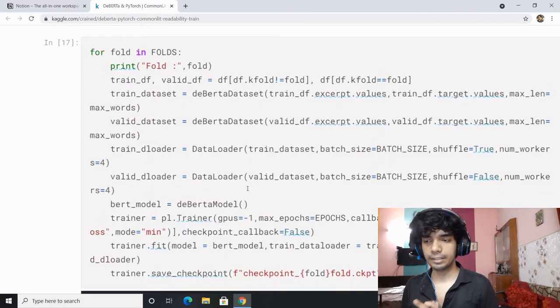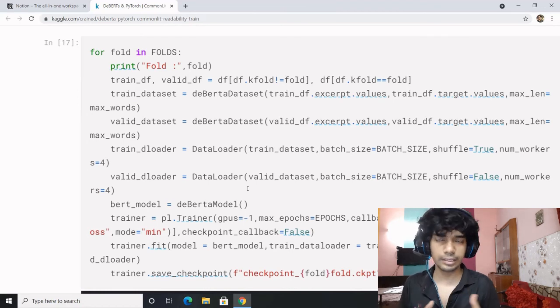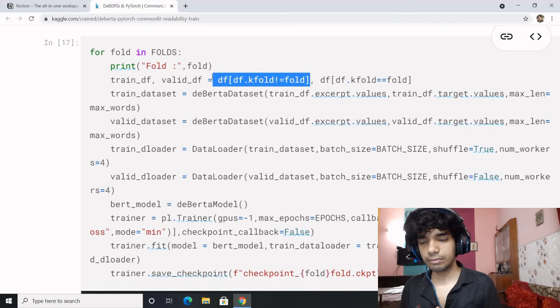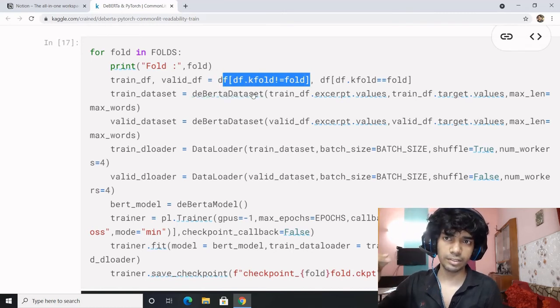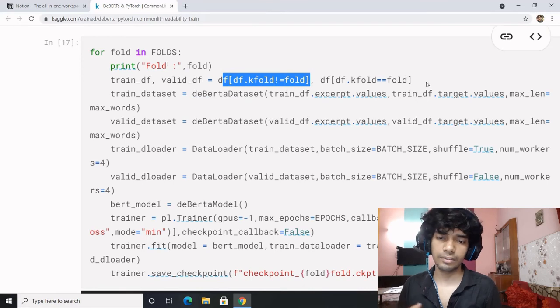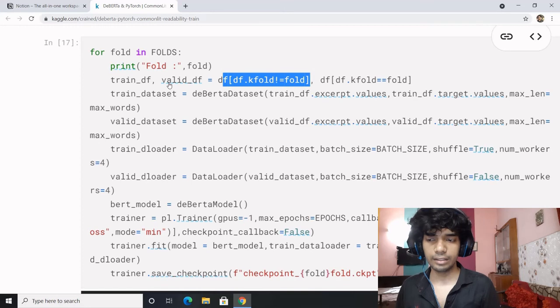Now let's see what the trainer is. Within the trainer, since it is a k-fold training, for every fold you're obtaining the training data as the ones which are not of that particular fold. If it is fold 0, then you would expect fold 1, fold 2, fold 3, fold 4 to be in the training data frame, and the validation data frame should have fold 0. If it is fold 1, the training data frame would have anything apart from fold 1, which is fold 0, 2, 3, 4, and the validation would have fold 1.